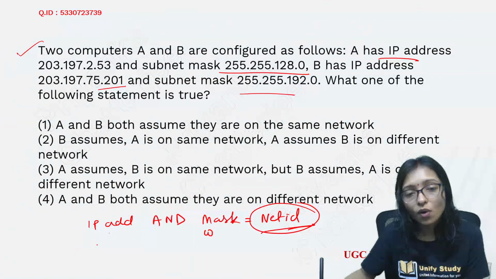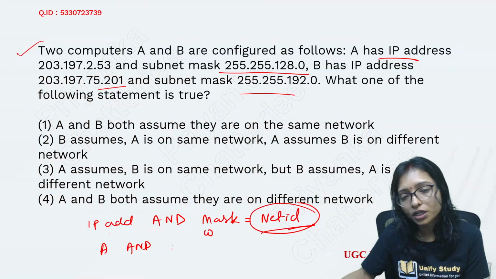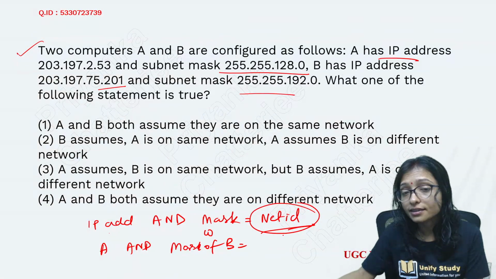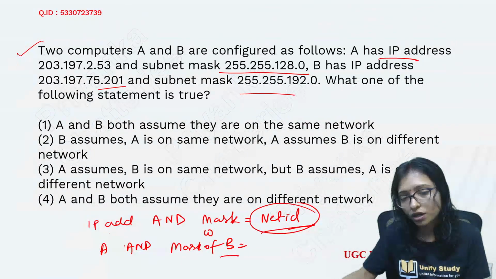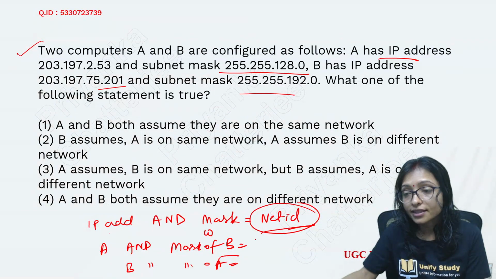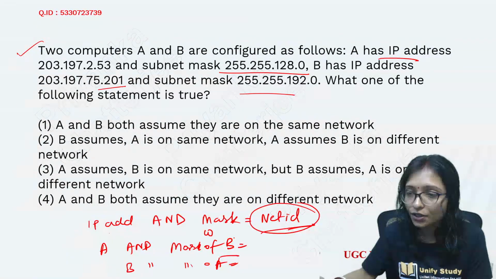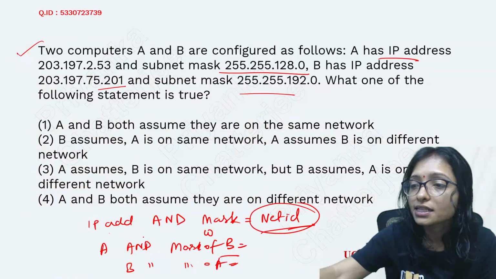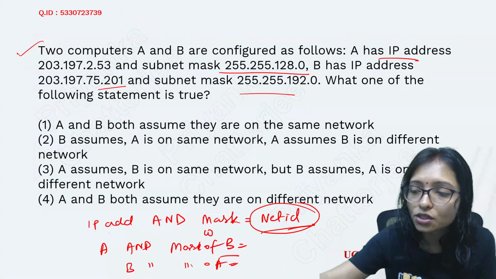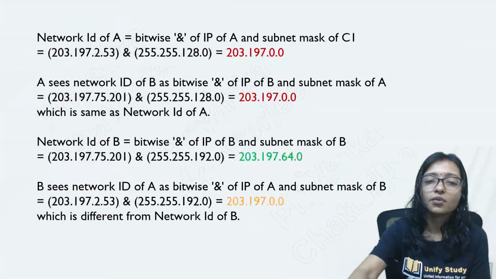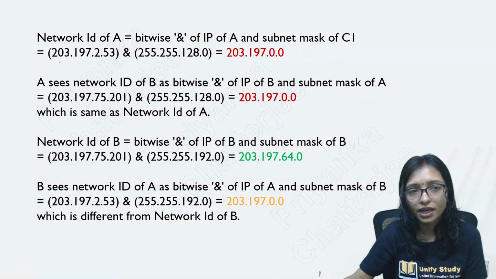But if you do the AND operation of A's IP address with the mask of B, then it means B is trying to assume that A is in my same network. If B is doing the AND operation with the mask of A, then it is actually not correct. A is trying to assume that B is also in my same network. That is the problem.